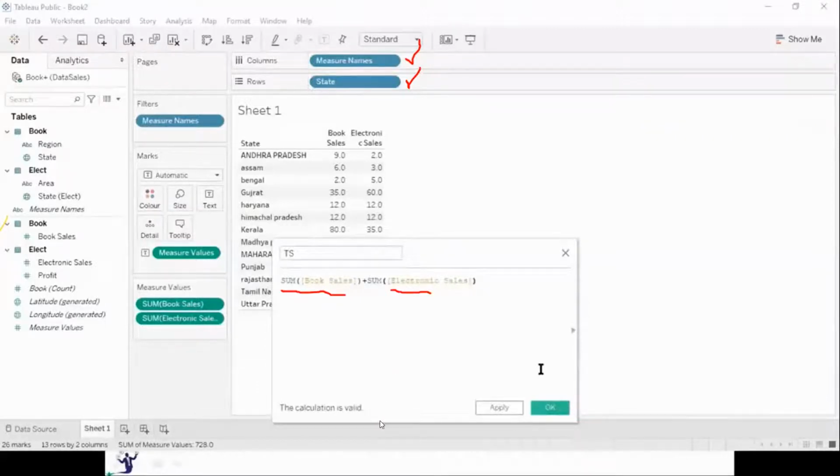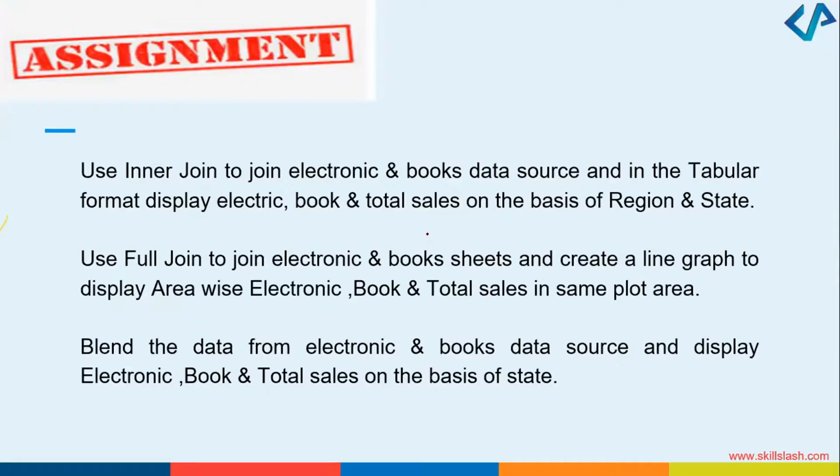Okay, can we all quickly look into this assignment which I'm sharing with you and try this later? Try to get the sheet information and try to create some inner joins, full joins. Don't worry if you don't have the same data set. You can do the join on any table. Any table you can work on.